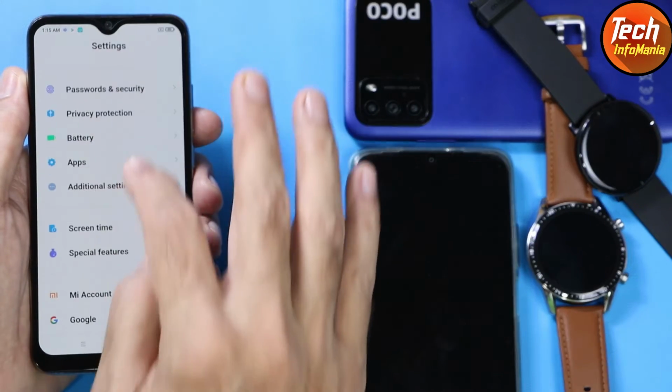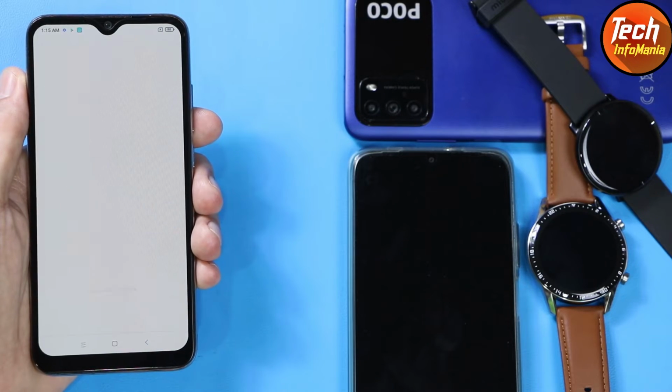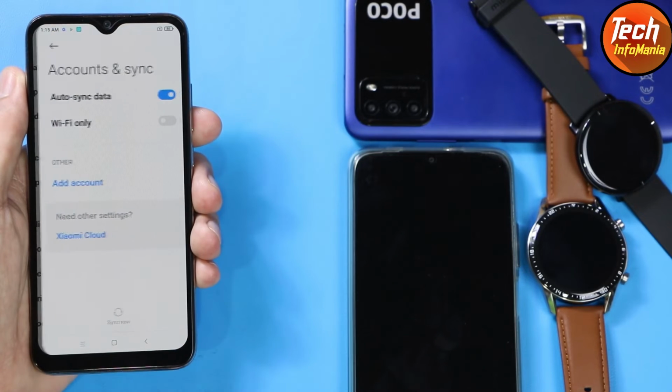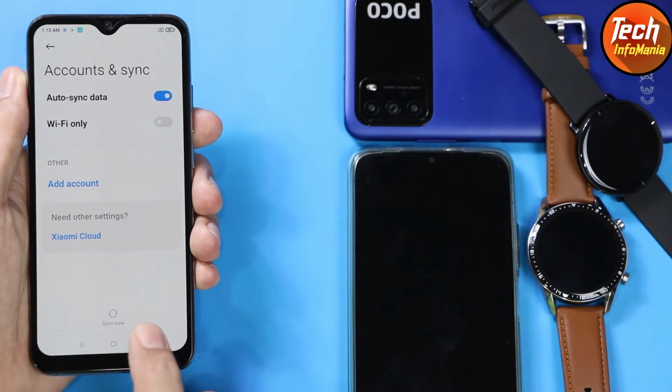Then go to Mi account. In case you are using a Mi account, sync it once, then remove it. In the same way, go to accounts, sync your Google account once and remove it.